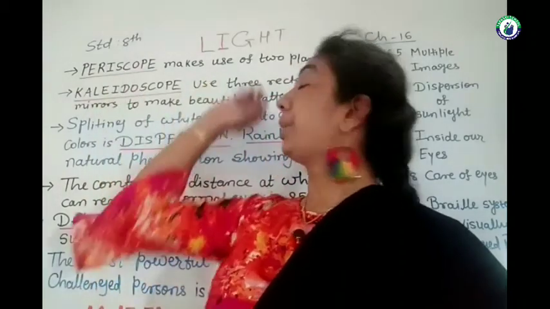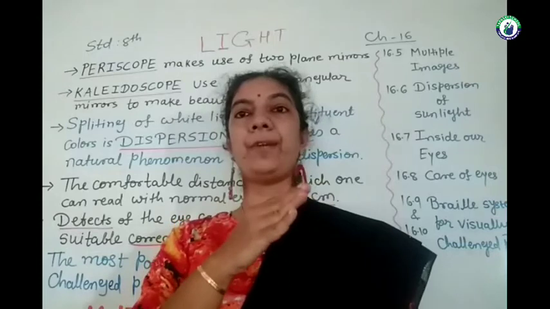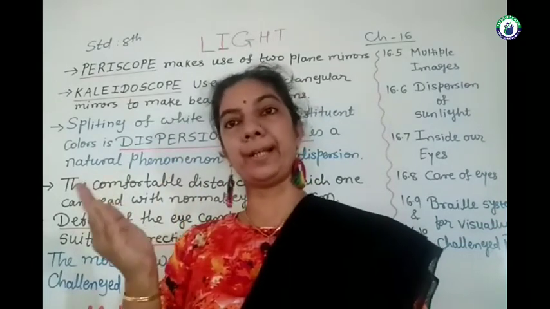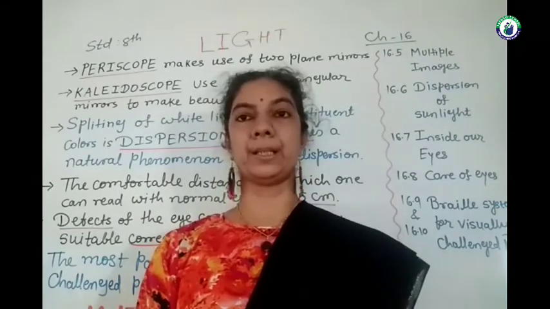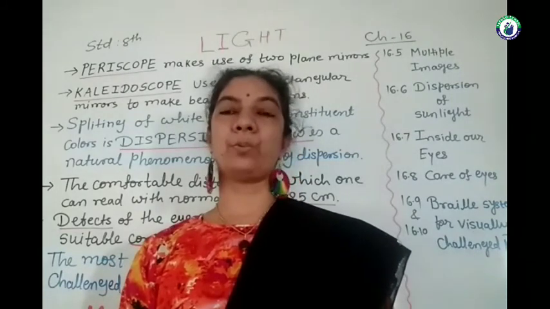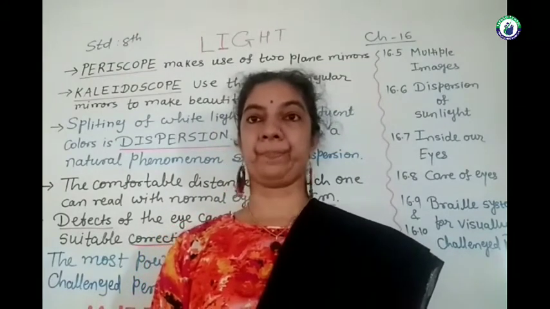Periscope uses two plane mirrors, and once reflected light is reflected again in that, it is used in submarines to see the things which are outside the submarines or bunkers.